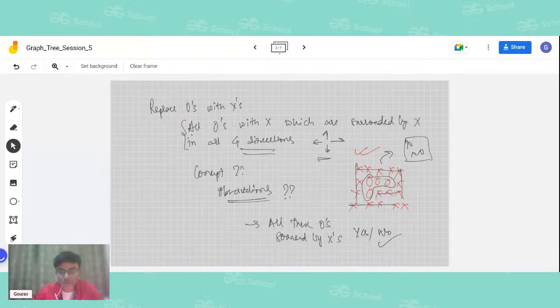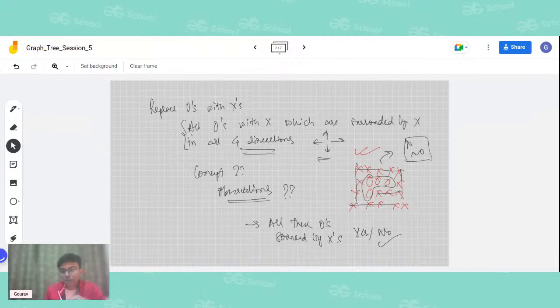The question is asking that we can take into account a block of O's as well, just like I showed. Because in this graph, as you can see, all these zeros are invalid zeros. We cannot convert them to X's because they are connected to the boundary zero. So we are not taking any particular zero.